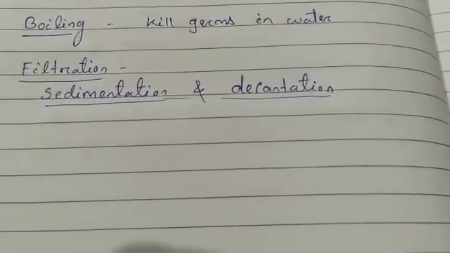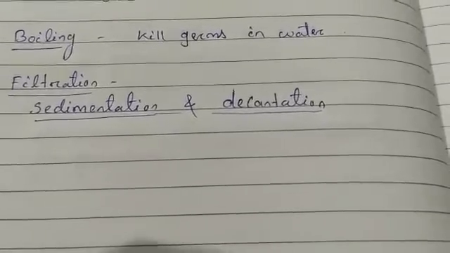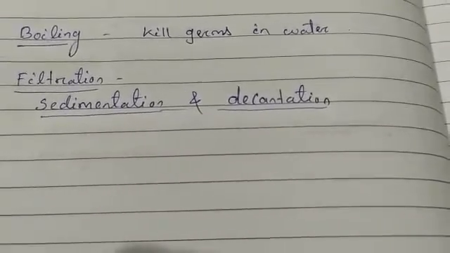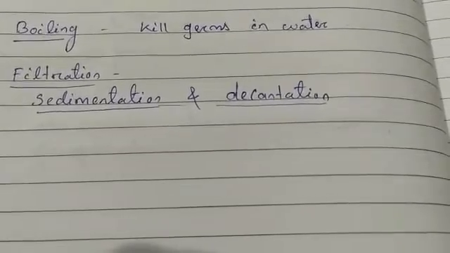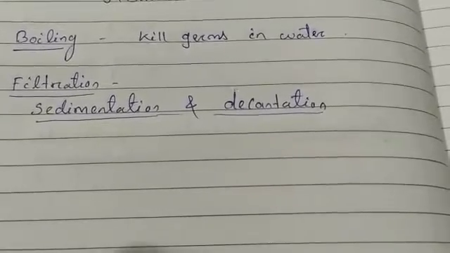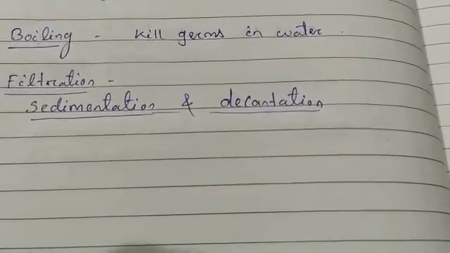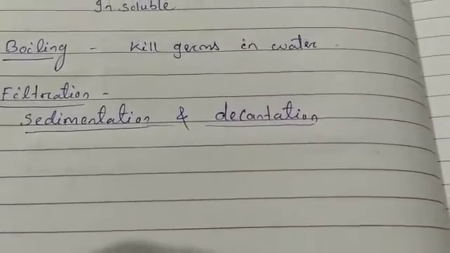So when the impurities are settling down, that is called sedimentation. You can see that impurities are settled down, and above that a layer of clean water. You can pour the water into another container slowly without disturbing the settled impurities. That process is called decantation.